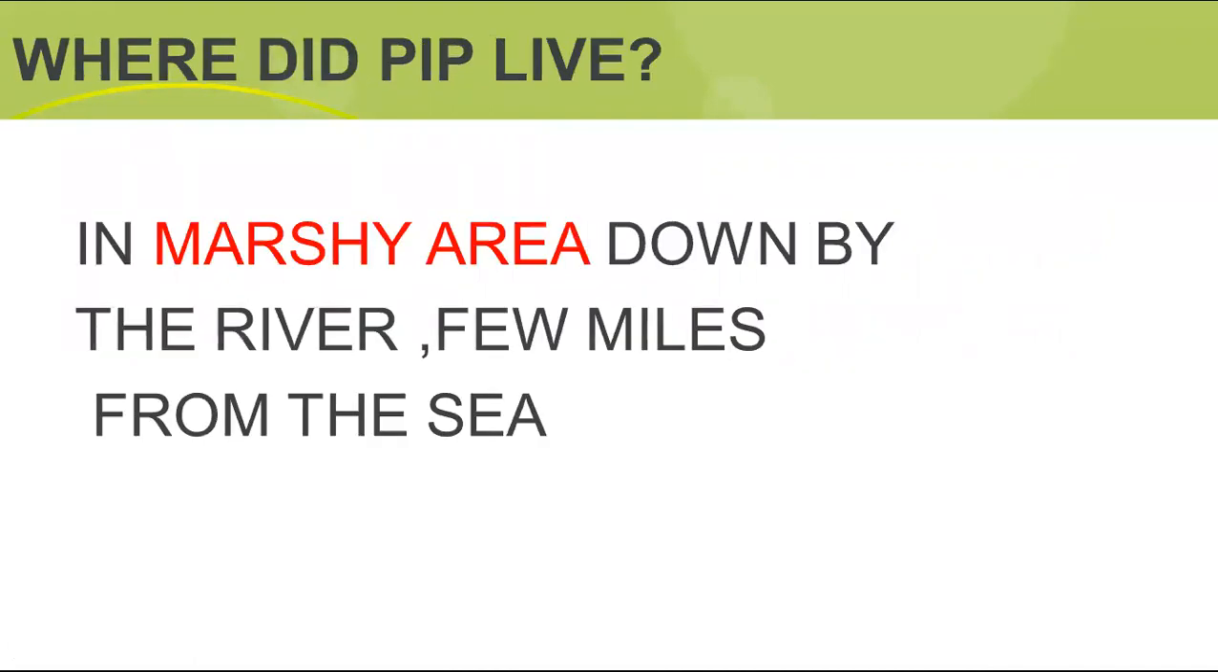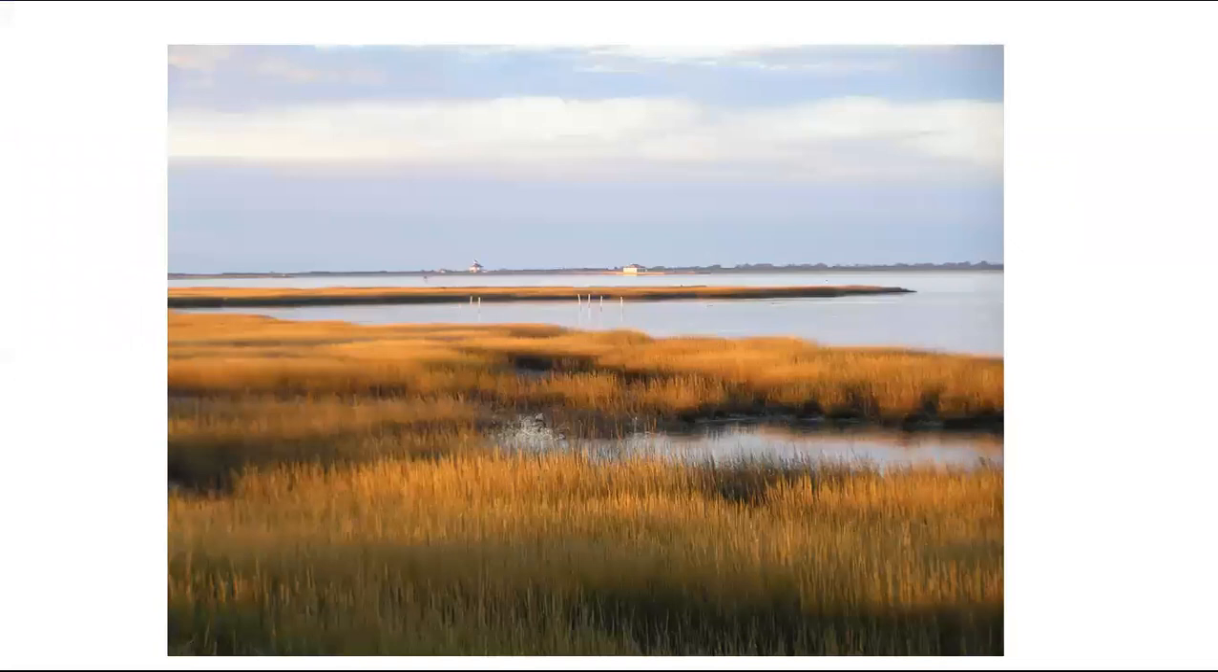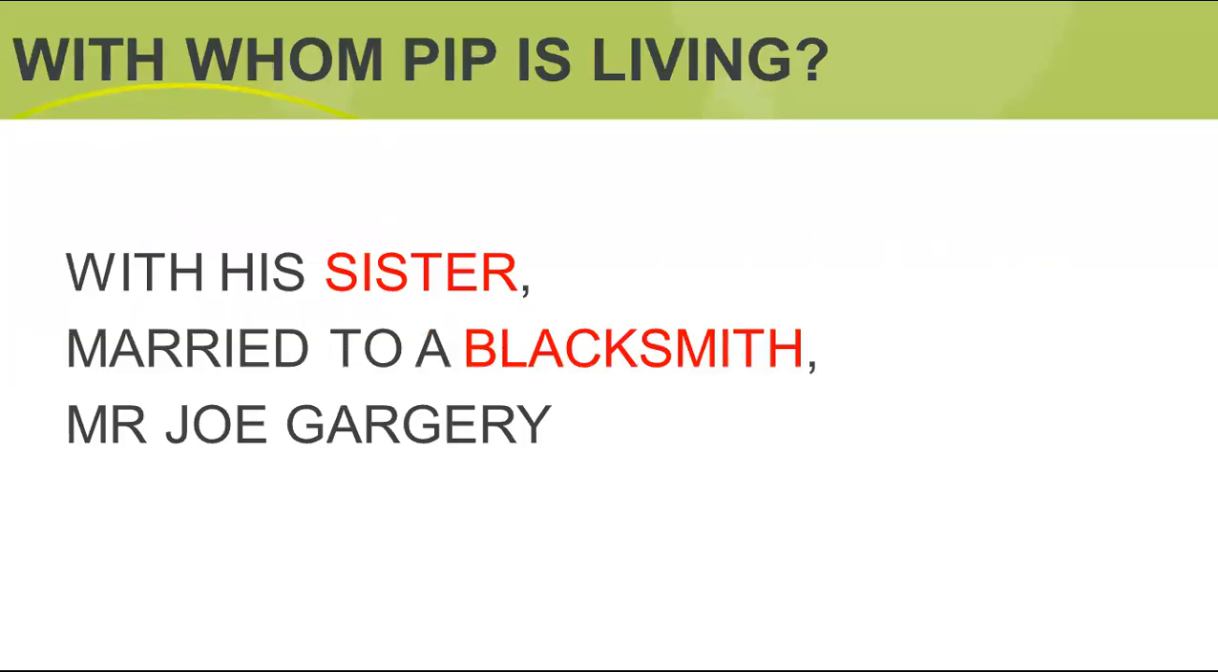Where did he live? He lived in a marshy area down by the river, a few miles from the sea. A marshy area is a wet area near the sea. With whom is Pip living? Actually, Pip is an orphan. His parents have died, but he is not living alone. He lives with his sister. His sister is married to a blacksmith, and the name of the blacksmith is Mr. Joe Gargery, and the name of Pip's sister is Mrs. Joe Gargery.